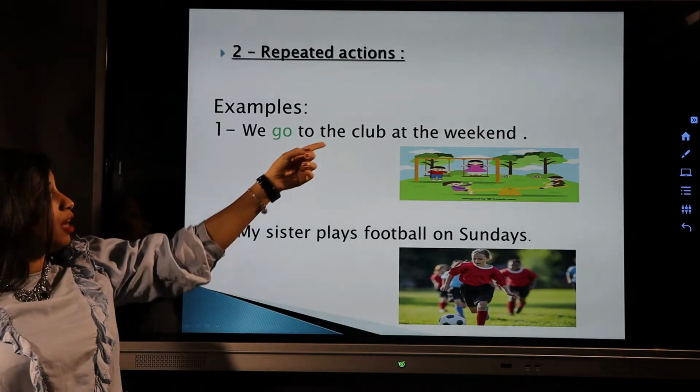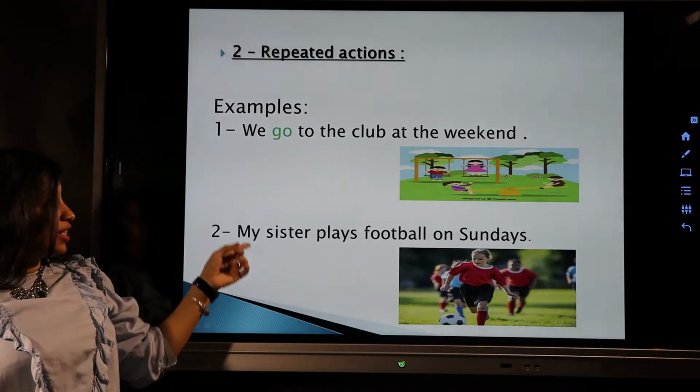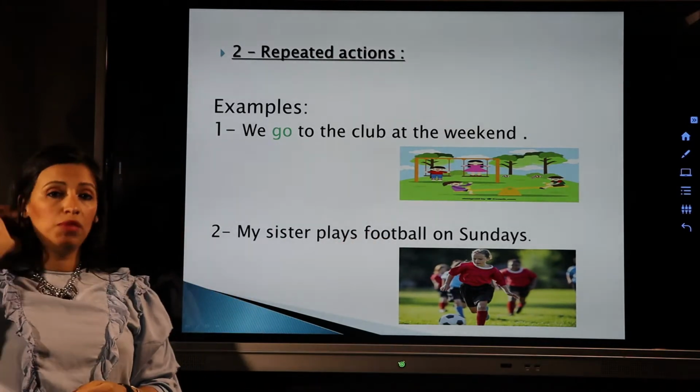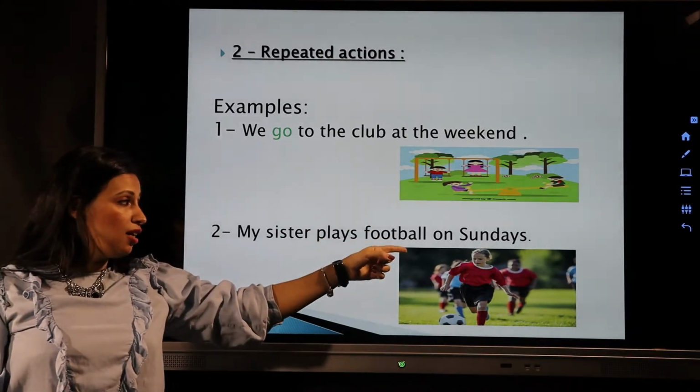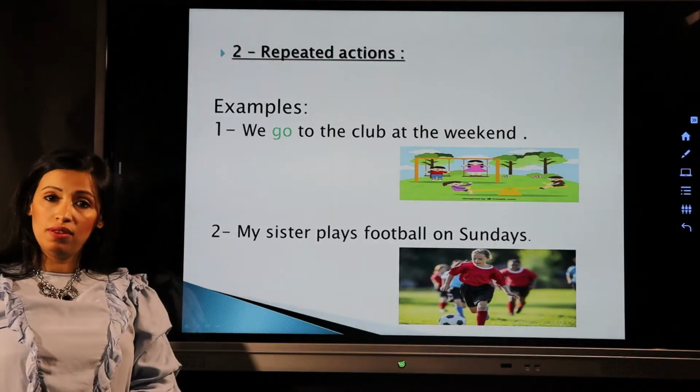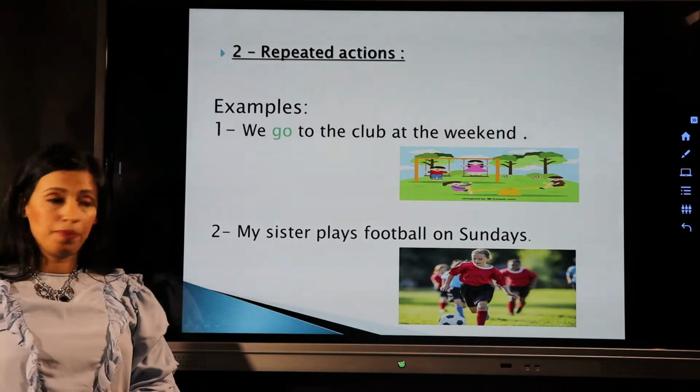We go to the club at the weekend. My sister plays football on Sundays. It means that every Sunday my sister goes to the club to play football. This is a repeated action.